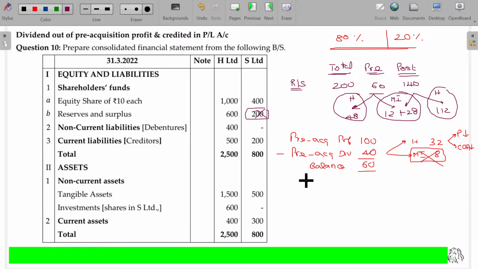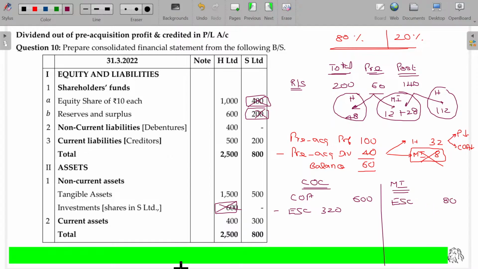Now, cost of control and minority interest. Cost of acquisition, how much is that? 600. Net worth: equity share capital 400. Out of 400, holding company status being 80%, 320. Minority interest status being 20%, 80 rupees.